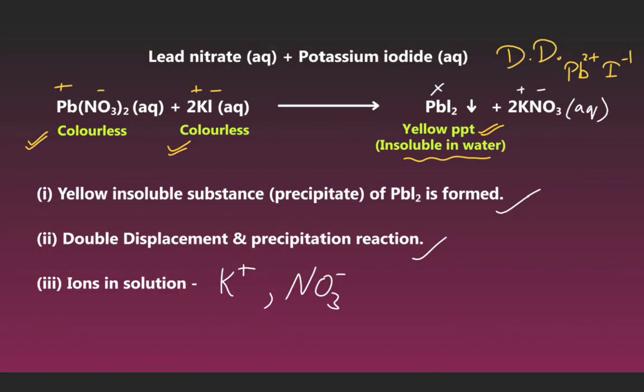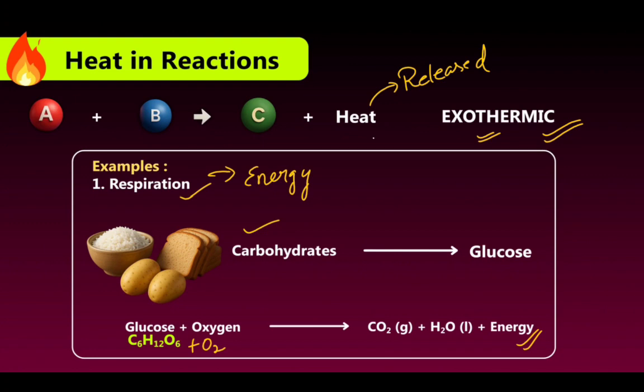Lead nitrate and potassium iodide aqueous. Lead nitrate and potassium iodide react and form lead iodide and potassium nitrate aqueous. The lead iodide is a yellow precipitate, insoluble in water. They carry out: first, a yellow insoluble substance, a precipitate of lead iodide, is formed. Second, we can say it is a double displacement reaction and a precipitation reaction. Third, ions in solution are potassium and nitrate.